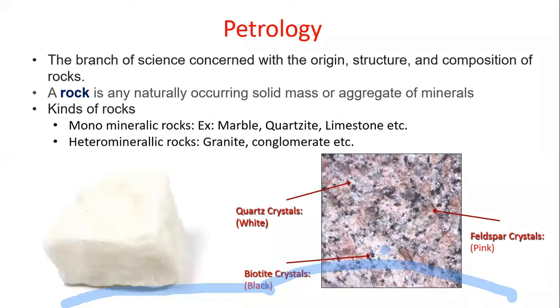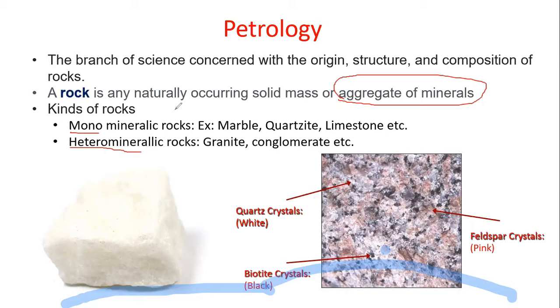So heteromineralic rock and monomineralic rock. As I told you, rock is an aggregate of minerals. So aggregate of minerals means when one or two minerals come together, they form rock. Monomineralic rock means when only one type of mineral is present in a particular rock. As you know, mono is one. And heteromineralic rock means when more than one type of mineral is present in a particular rock.